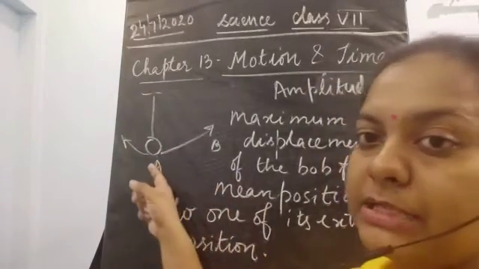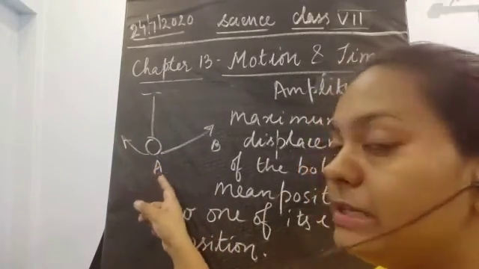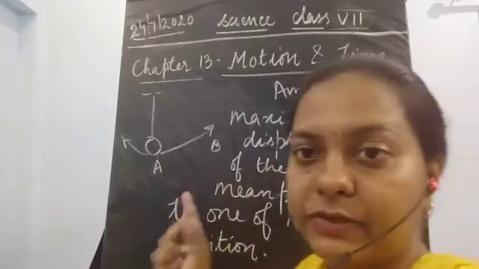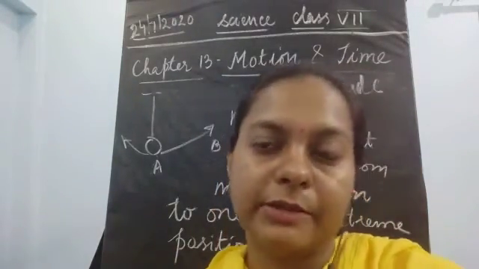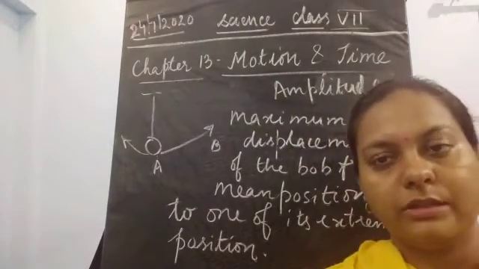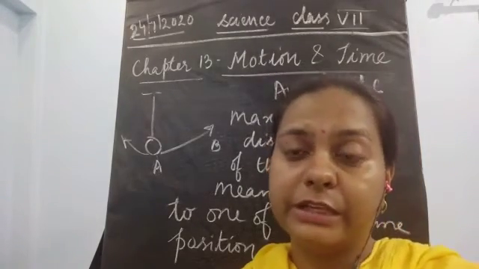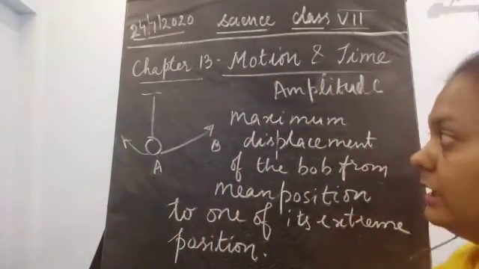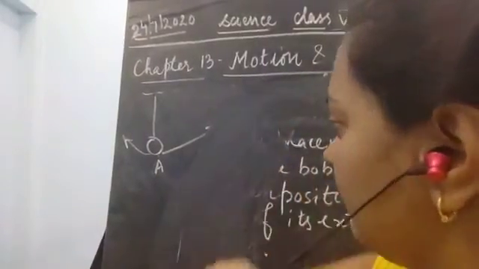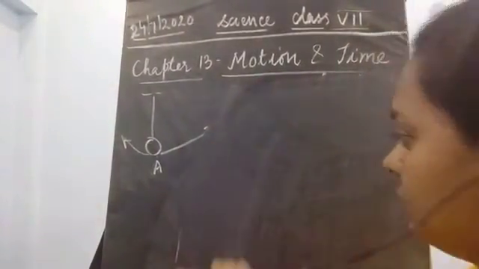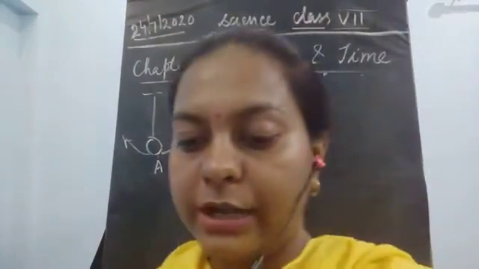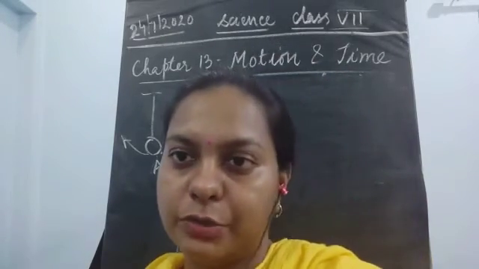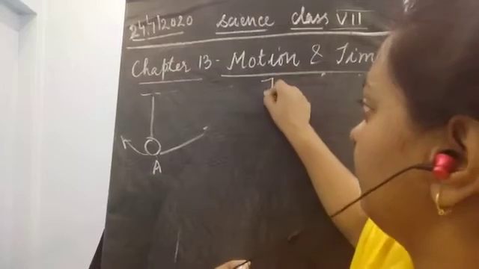So amplitude means the maximum displacement of the bob from its mean position towards one of its extreme positions. If you take the right side extreme position, that is okay, and if you take the left side extreme position, that is also okay. Next, after amplitude, we'll discuss the frequency. One more new word is the frequency. Now what is the frequency? So amplitude is going to decide what kind of sound it will be, I mean what kind of frequencies it could make. So let us see, the next word is the frequency.